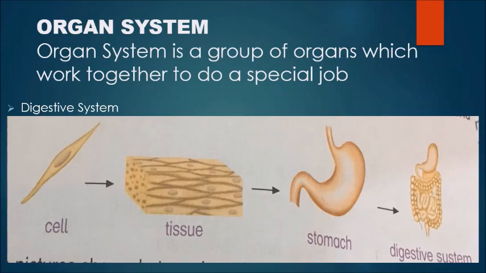And then further, the stomach, large intestine and small intestine, which are again different organs, join together to form the digestive system. Although each organ has a special function, it also works as a part of a group of other organs called an organ system.